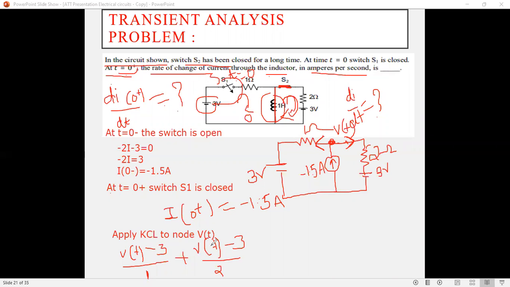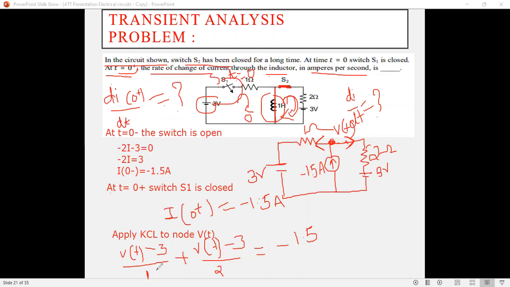So the sum of outgoing current is equal to the sum of incoming current, which is nothing but minus 1.5.